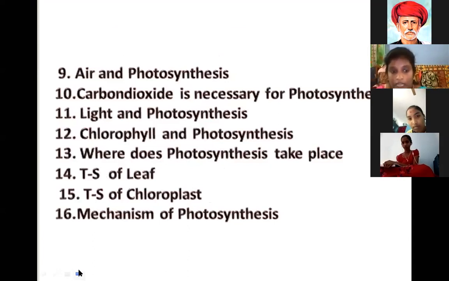Air and photosynthesis: carbon dioxide is necessary for photosynthesis. Light and photosynthesis. Chlorophyll and photosynthesis. Where does photosynthesis take place? Transverse section of leaf, transverse section of chloroplast, mechanism of photosynthesis. These are all the topics under autotrophic nutrition. These steps, listen carefully and write down the notes, and whatever topics we learn, you can read the textbook also, ma.